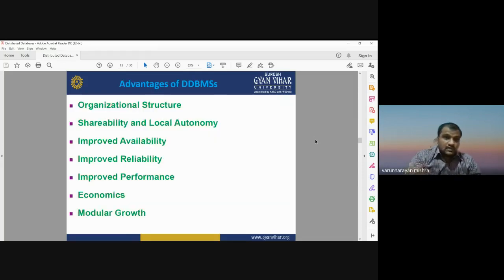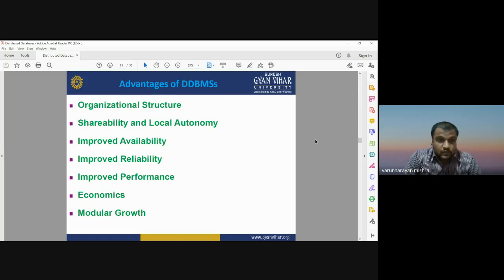Okay, so what are the advantages of distributed database management system? The first and foremost advantage of DDBMS is the organizational structure: there is an option for shareability and local autonomy. You can share your database, and you can also have the authority for local processing of your data. That is local database management system. Okay, that is local and global. There are two types of distributed database access, at local level or global level. So you can have both facilities. You can have the option for local autonomy, and you can have the option for global access.